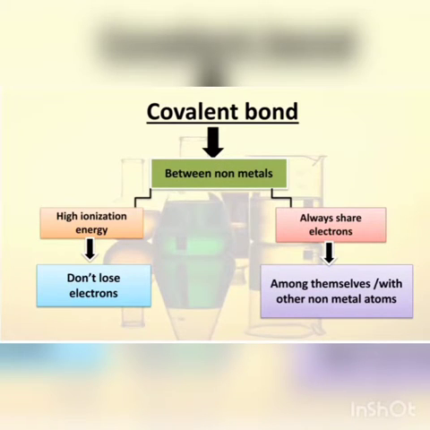We have studied that ionic compounds are between metals and non-metals, while a covalent bond is between non-metals. Non-metals share their electrons. There is a mutual sharing of electrons between non-metals to form covalent bonds. Why are they sharing the electrons? They have high ionization energy, so they don't lose the electrons. That's why they share their electrons to form the covalent bond.